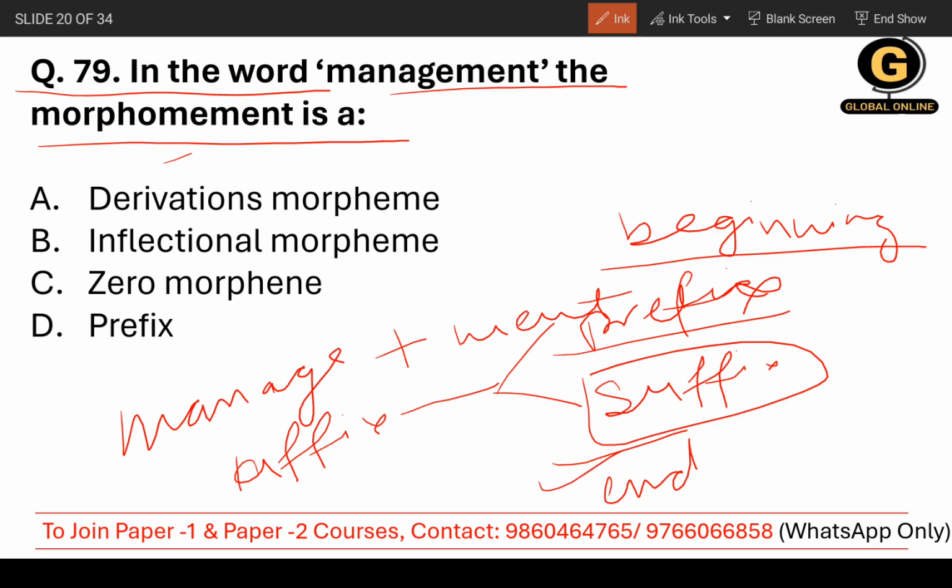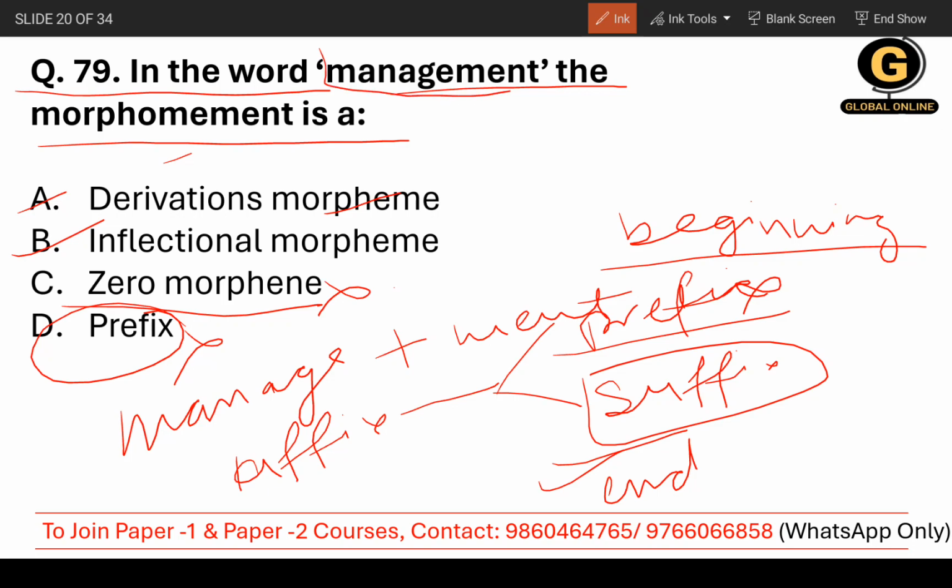Prefix I have already told you, so it's the beginning, and we will not consider that. Zero morpheme basically does not have any change, so we will not consider that either. Now, derivational and inflectional morphemes are there. Derivational morpheme talks about an existing word, and when you add something, whether a prefix or a suffix, and create a new word, that is a derivational morpheme.